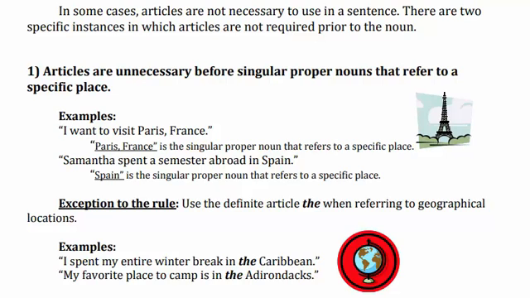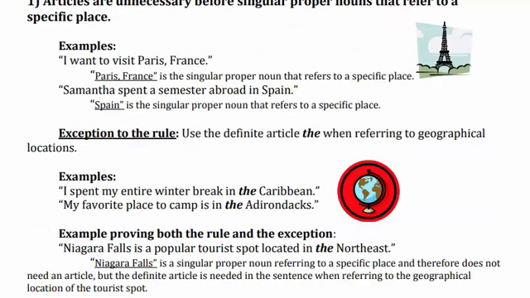So "the" is used with the geographical location. This is a geographical location. ठीक है. My favorite place to camp is the Adirondacks. So the article is used with the Caribbean or the Adirondacks. So these are geographical places, so we use the article "the". Okay. This is an example which provides both the rules.